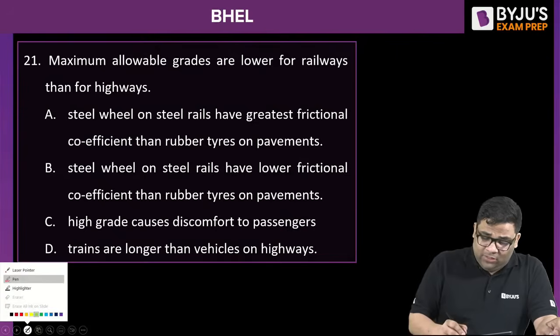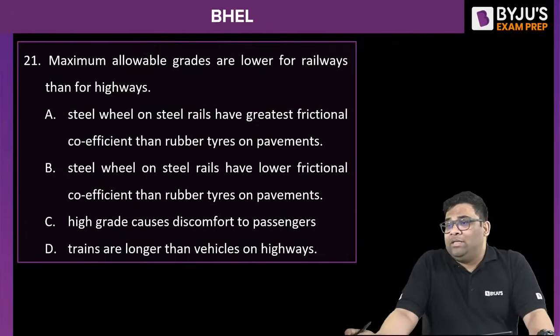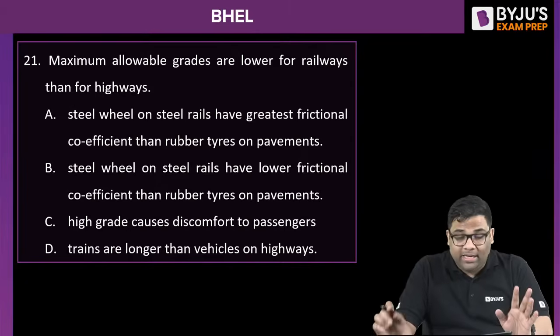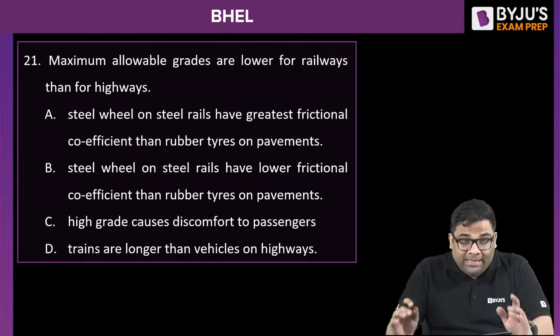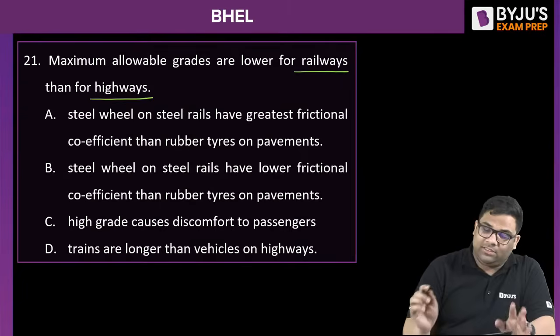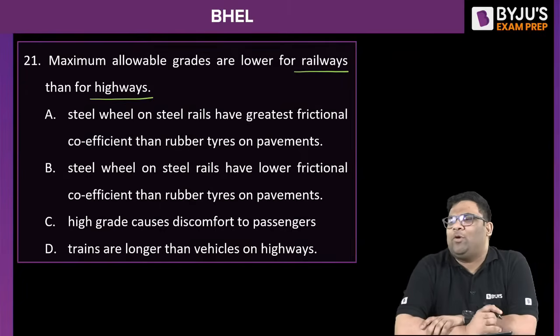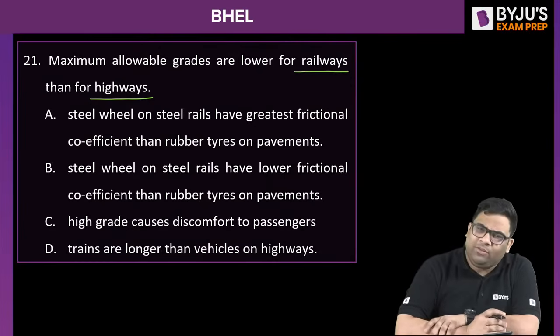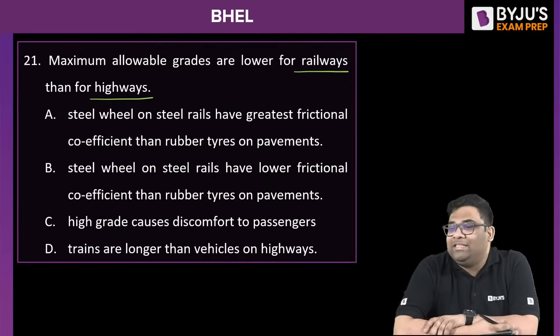Now again, you can see a common sense question. You can do this by common sense. Maximum allowable grades are lower for railways than for highways. Why? Why are the maximum allowable gradients lower for railways as compared to highways? It's a common sense question. Numericals you can solve by knowing the basic formulas, but for theoretical questions, either you will know the answer, or if you don't know, you can make an intelligent guess.